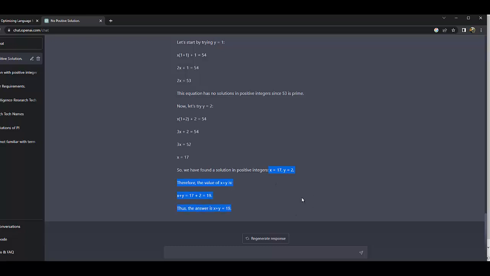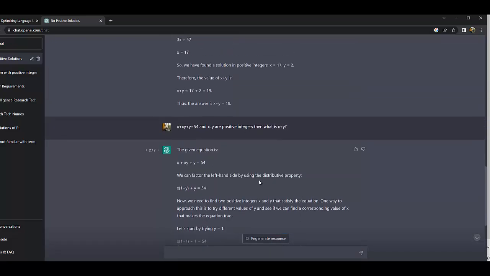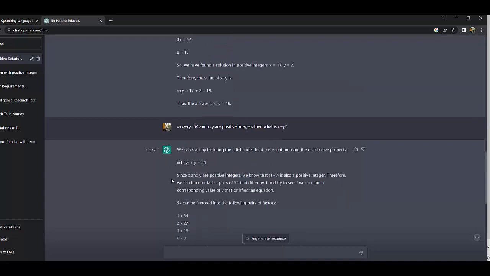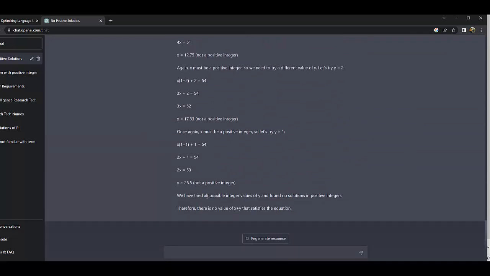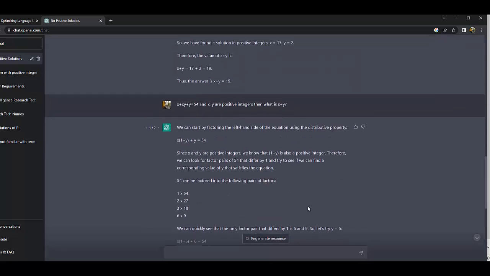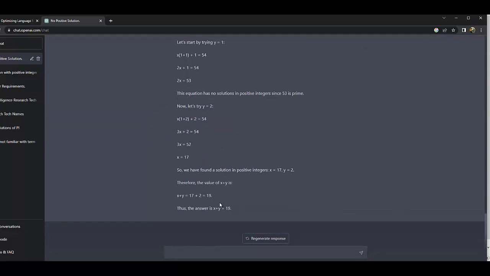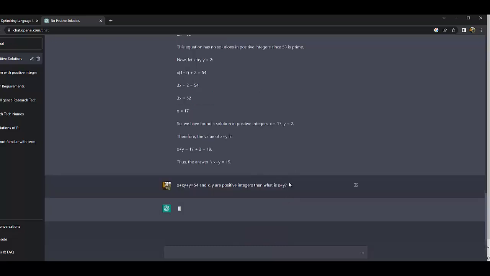One time it not giving the right value is fine, because they didn't identify the solution in their way. But the answer is x plus y equal to 19, and this is also not a right answer. So I will check one more time.